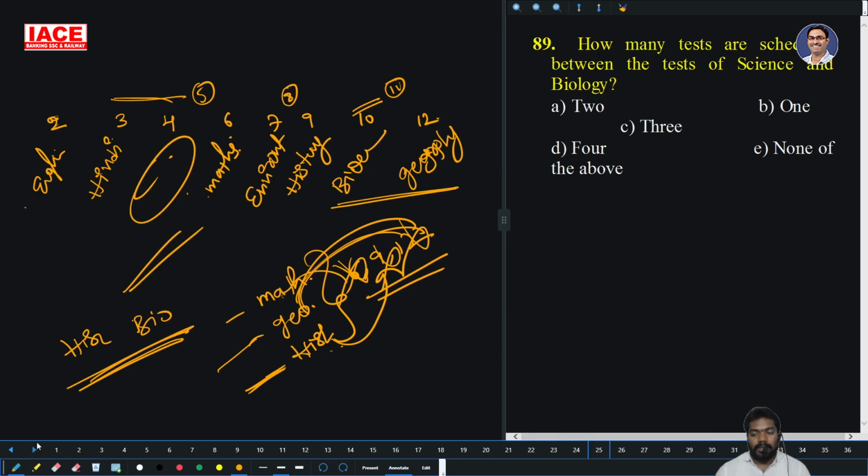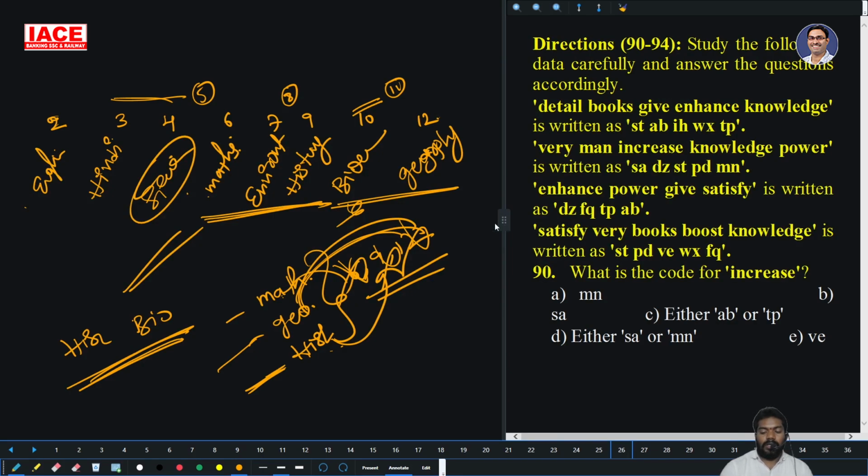How many tests are scheduled between the test of science and biology? So this is biology. Remaining is science only. Yes. Then how many tests are scheduled in between science and biology? 3 tests. Option C is right. Next, that's coding.